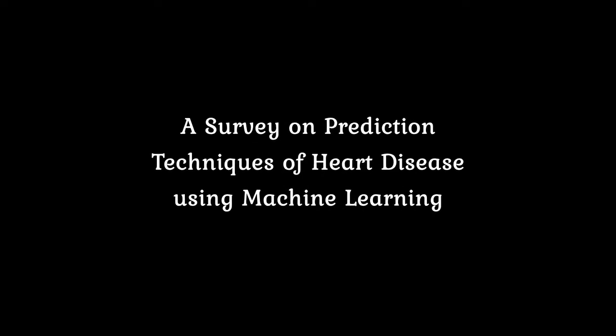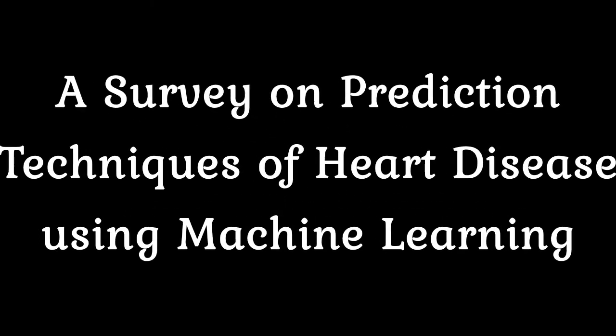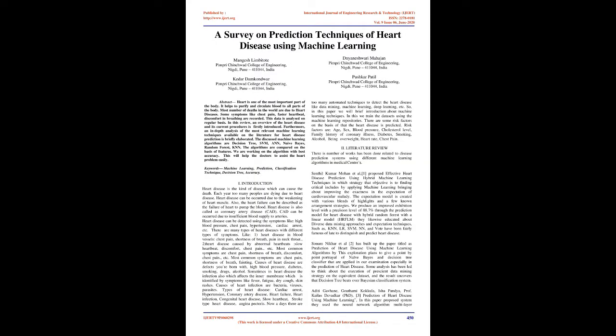A survey on prediction techniques of heart disease using machine learning. Abstract: The heart is one of the most important parts of the body. It helps to purify and circulate blood to all parts of the body. Most deaths in the world are due to heart diseases.